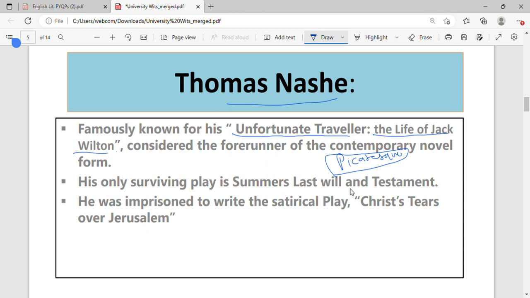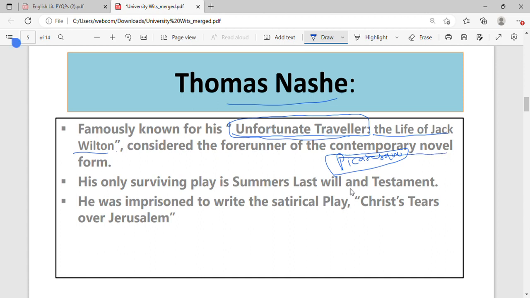The novel that is being written today, it is being said that it is the first novel that ever came into existence, that ever was written. The novels that we have today, its first form was Unfortunate Traveler. In this novel, our contemporary novel's first form can be seen.